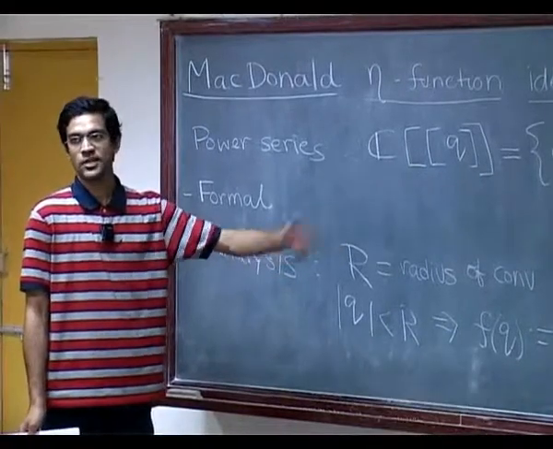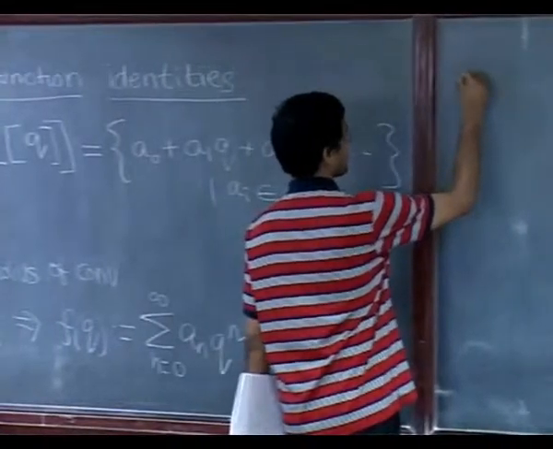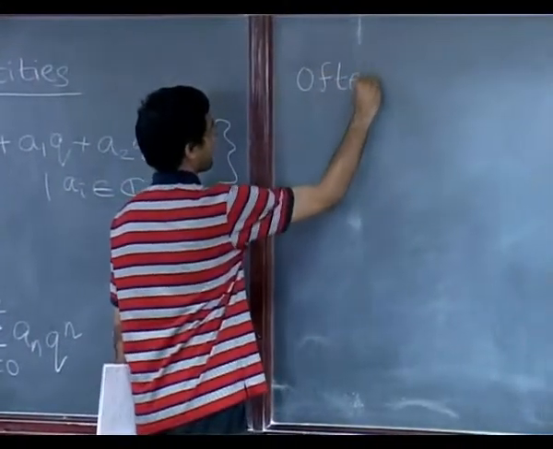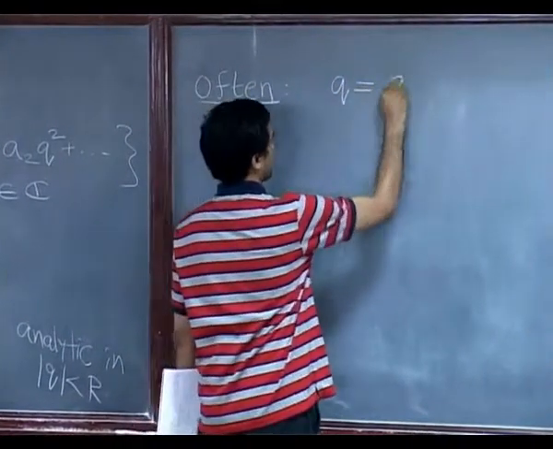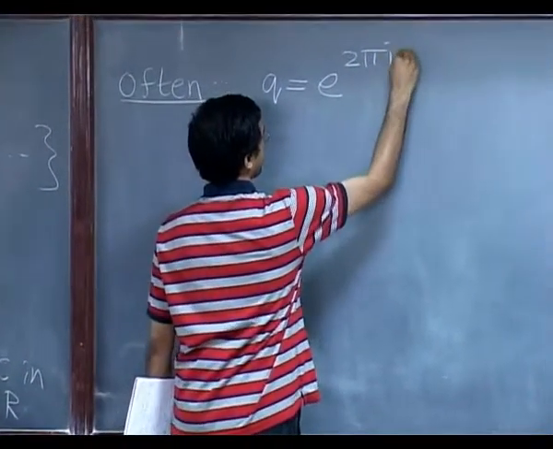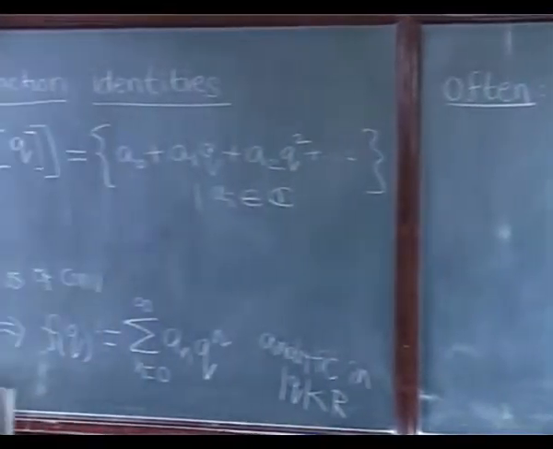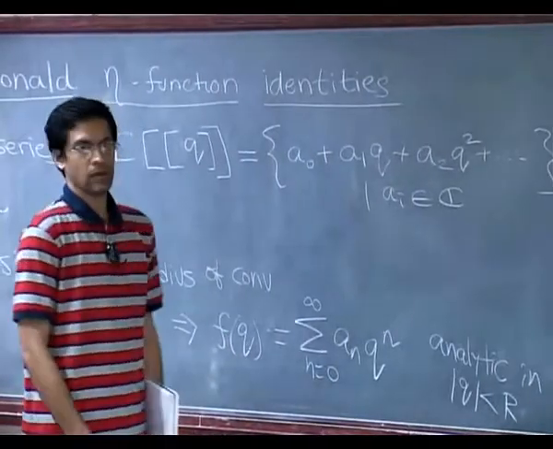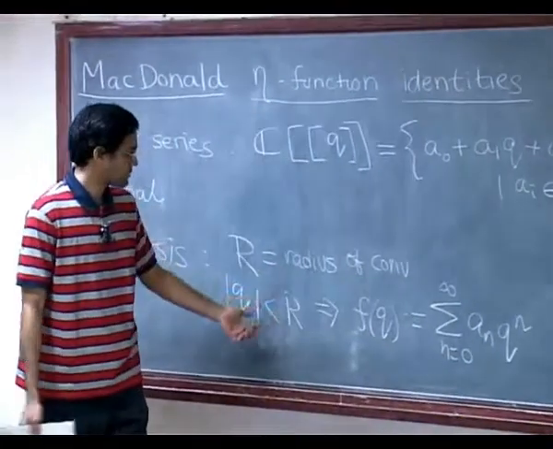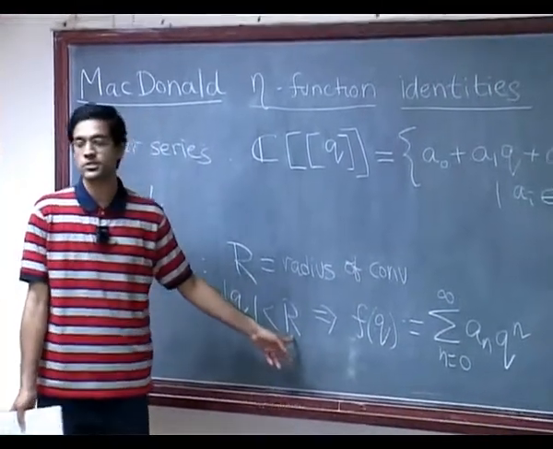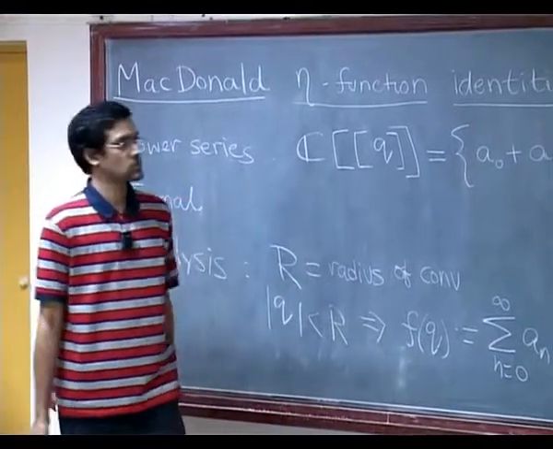And most of the time we'll really think of Q with a change of variable. We will often substitute, and you will often see, maybe always is also accurate, a change of variable to tau. So let's look at q as e to the 2 pi i tau. For example, if the radius of convergence is 1, the series converges in the unit disk, and q lies in the unit disk.